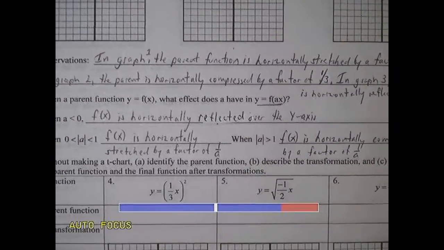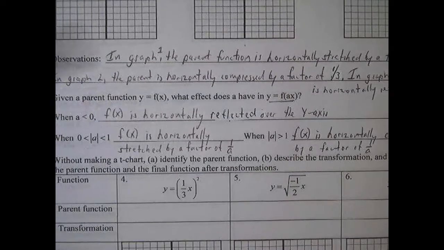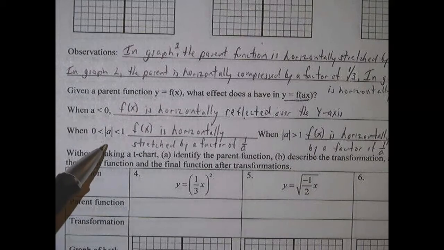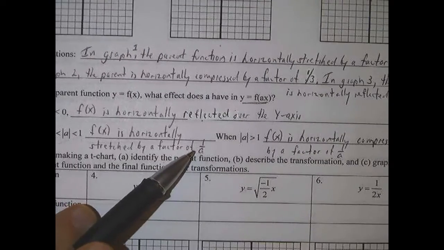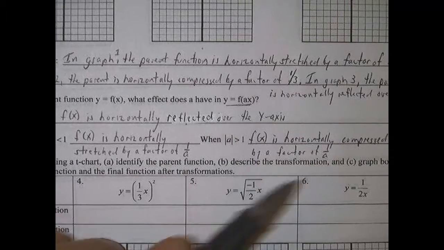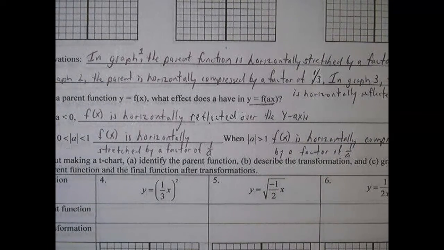Okay. So we see the general rule here is that when a is negative, f of x is horizontally reflected over the y-axis. Otherwise, we just take 1 over a. It's the same thing for both of these. It's always 1 over a. It's just that if a is a fraction, like in this first one, then it's going to be stretched, kind of the opposite of what you think when you think of a fraction.